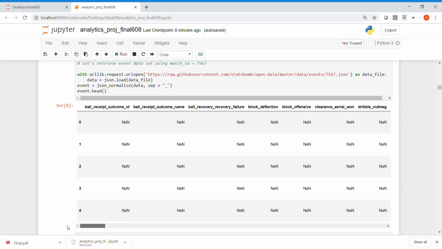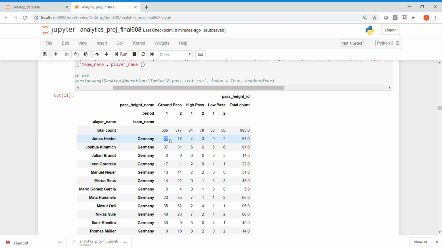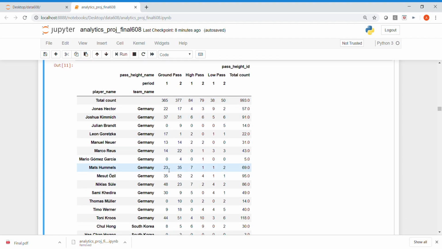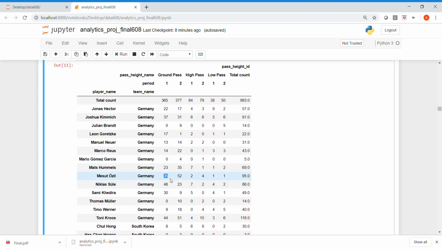and pivot tables. I created the pivot table for pass statistics first. Period 1 indicates the first half, and period 2 is the second half. You have 3 different pass types: ground pass, high pass, and low pass, and each pass attempt by each player. For instance, Mesut Ozil made 35 ground pass attempts in the first half.